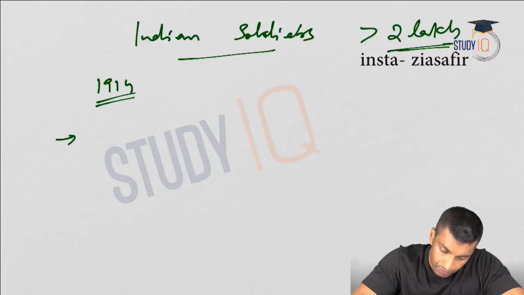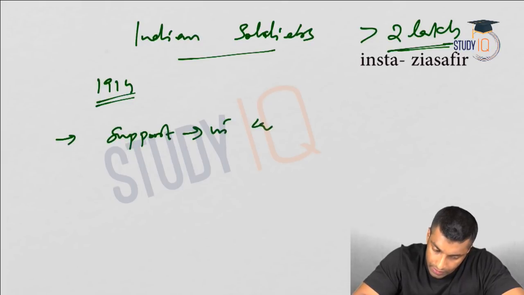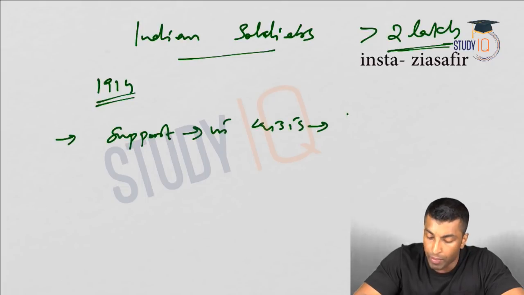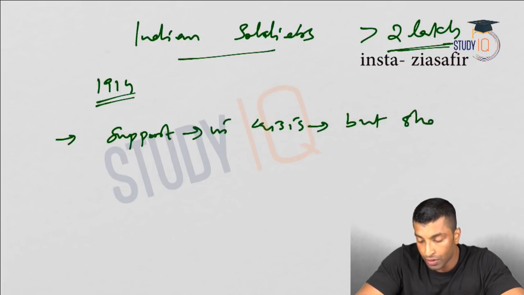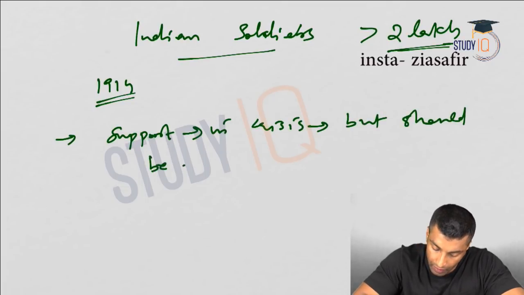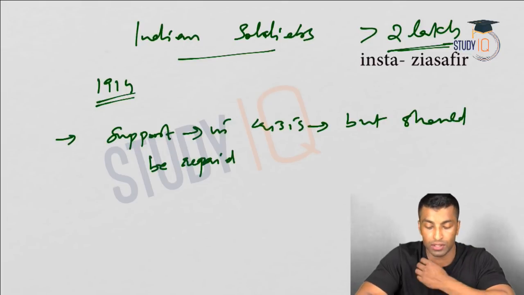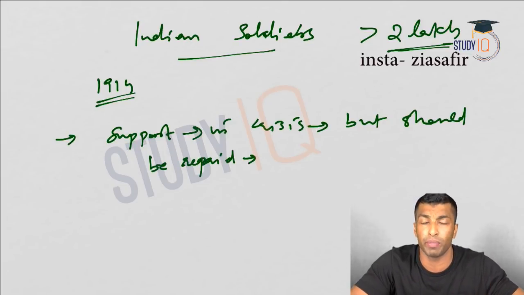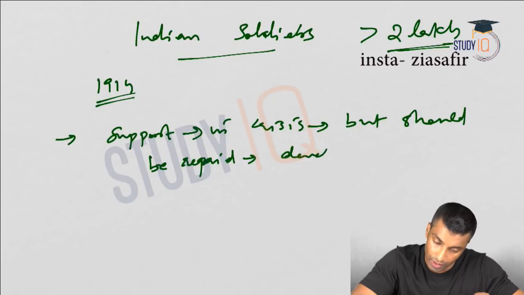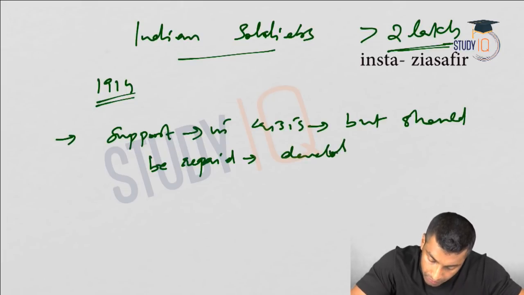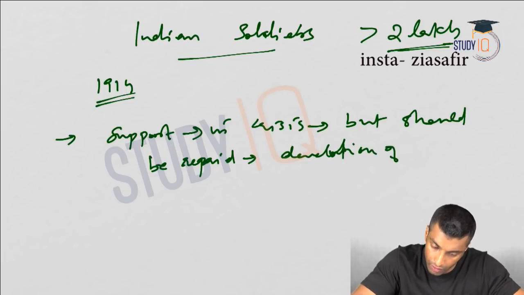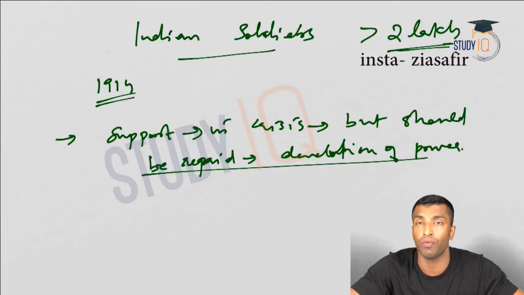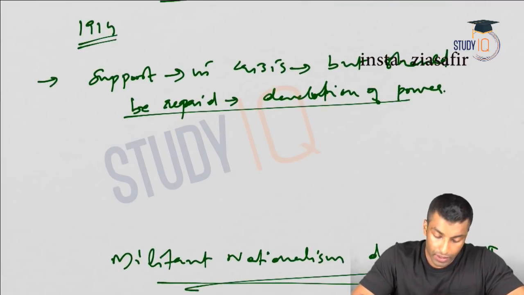Will support in crisis, but should be repaid. How? In terms of devolution of power after World War One. So they have decided to support in the crisis.